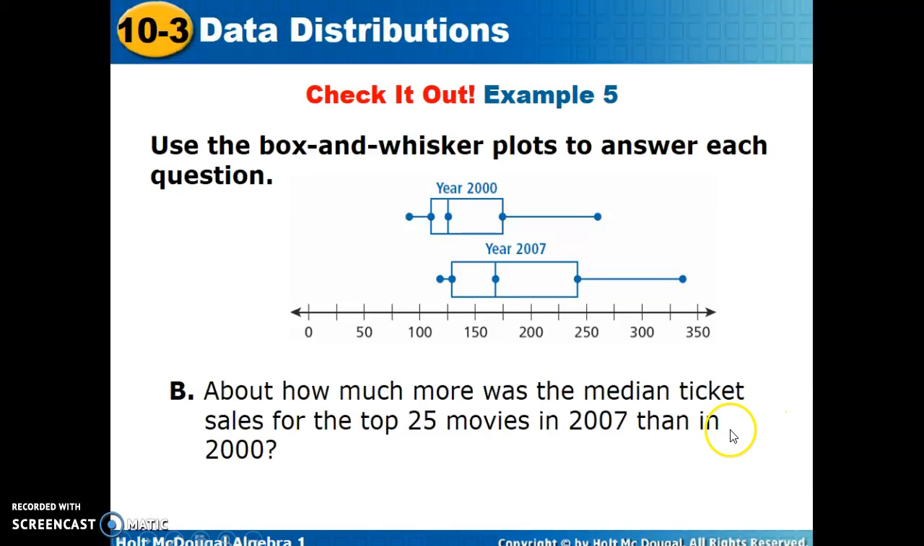That was a year way back there. So we can look at the median ticket price here, the median ticket price here, and we can compare those two easily. About $40 million.